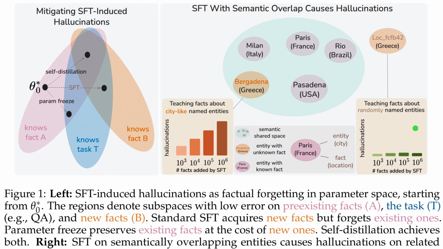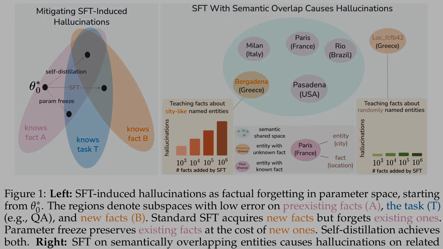Alright, Figure 1 illustrates why supervised fine-tuning leads to hallucinations by mapping out the model's internal parameter space. The left diagram shows how standard training often moves the model into a region where it learns new facts, but unfortunately leaves the zone where it remembers existing ones. On the right, the charts demonstrate that using city-like names causes more errors than using random identifiers, because the model gets confused by overlapping semantic representations.